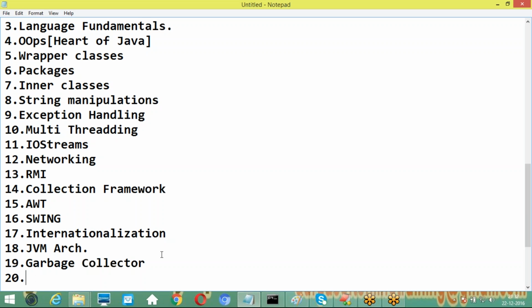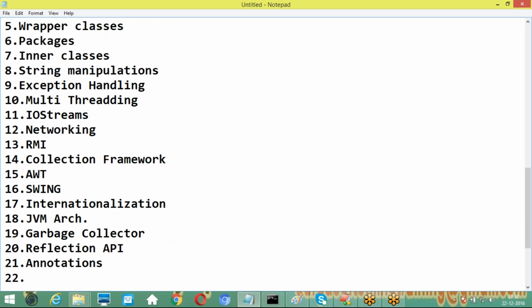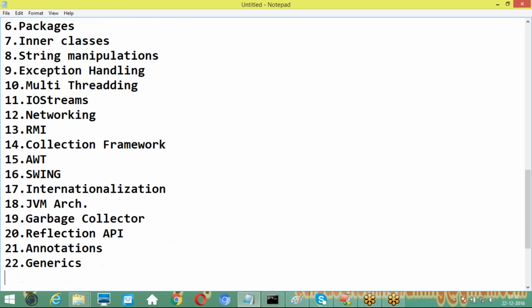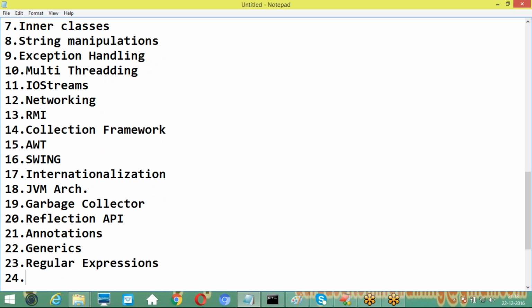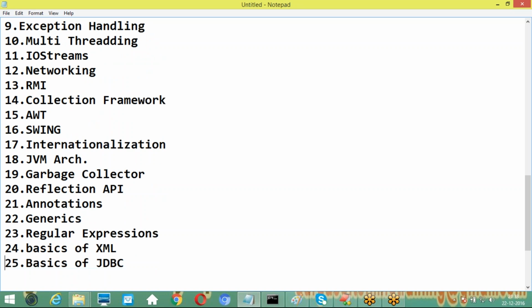And the 20th one is reflection API, and 21 is annotations, and the 22nd is generics, and the 23rd, after completion of generics, is regular expressions. The 24th is basics of XML. The 25th one is basics of JDBC. These last two are basics only, not complete awareness.